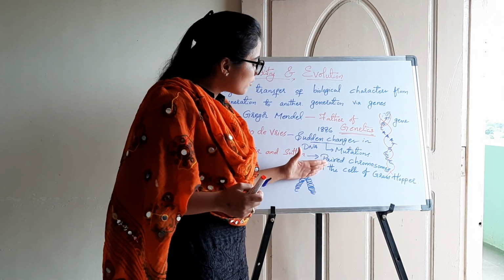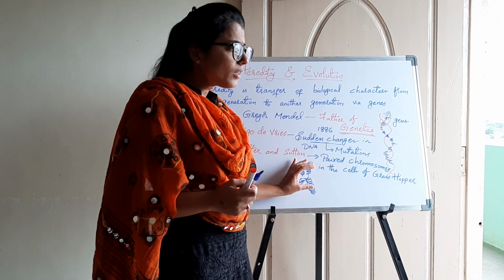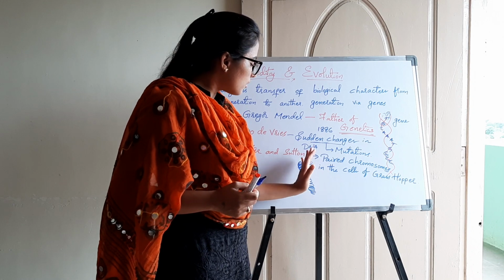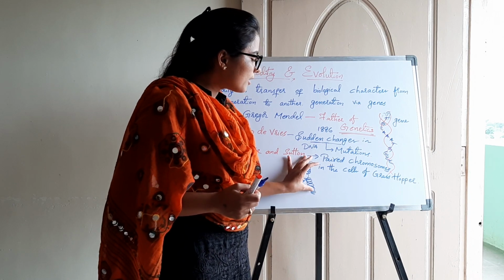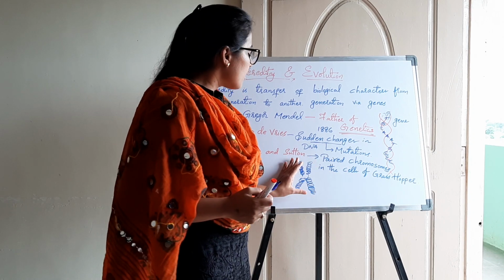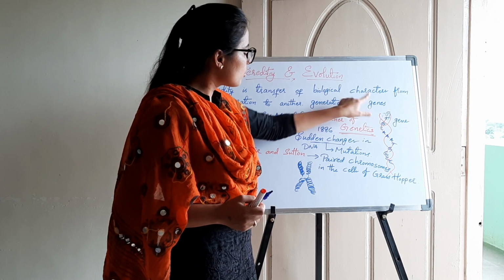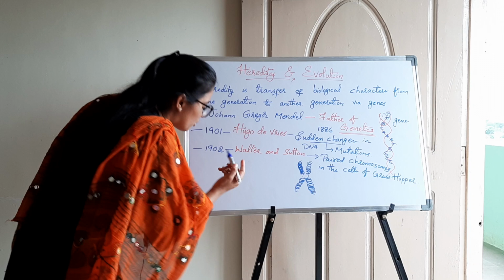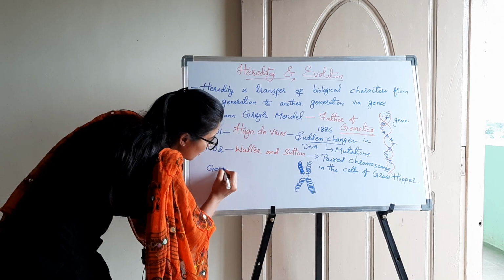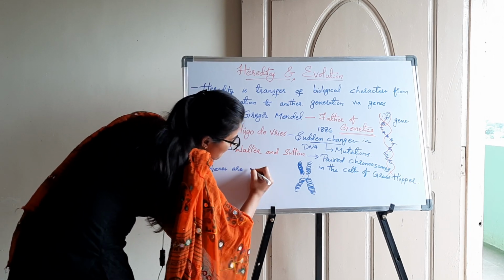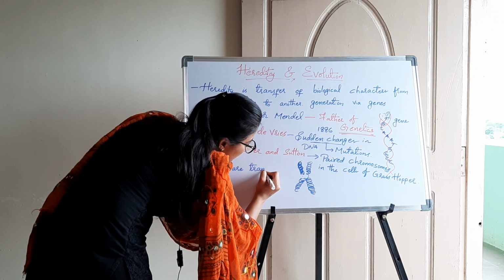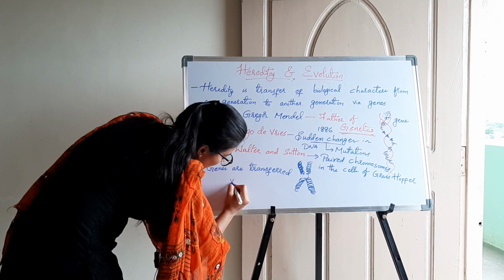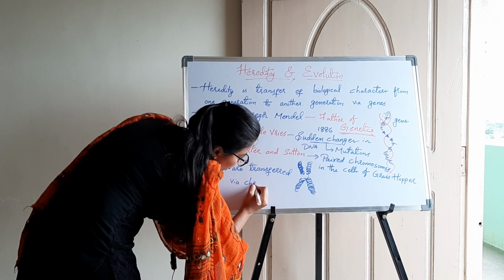During cell division, these chromosomes get copied from one cell to another cell, and that's how the genes also move from one cell to another cell. So genes are transferred via chromosomes.